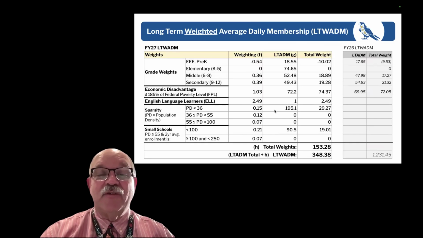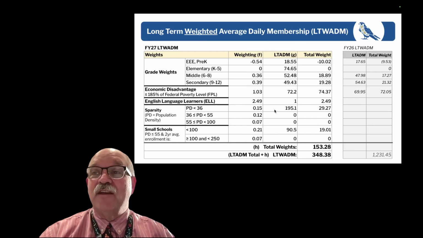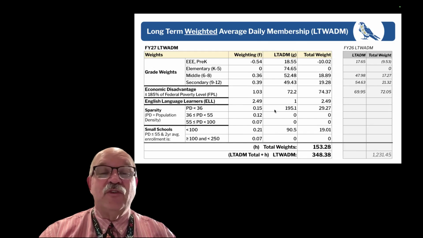So that 74.65 students counts just as the one that we get in the count. Middle school students, the theory being that perhaps when you get to middle school, you might have a math, science, English, and social studies teacher, so it costs a little bit more. So a middle school student gets an additional 0.36 of a weight. Multiply that by the 52.48 students, we get an 18.89 additional weight.